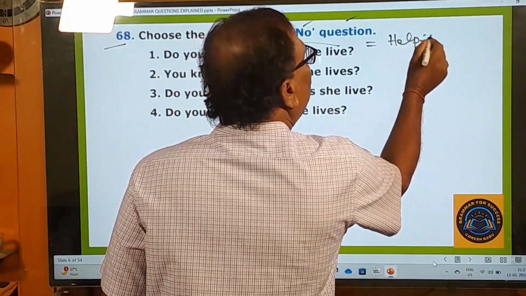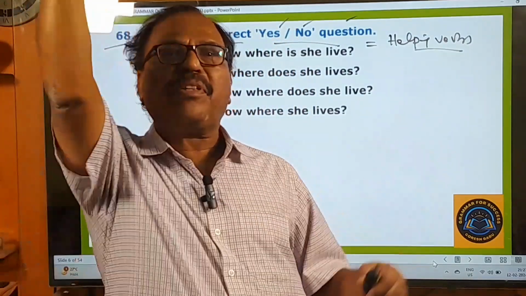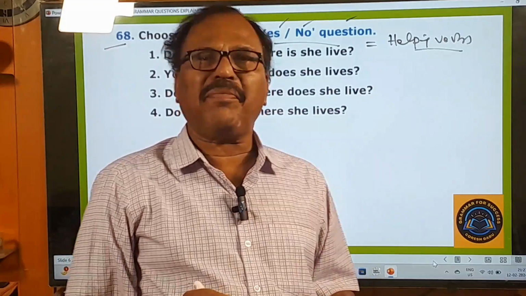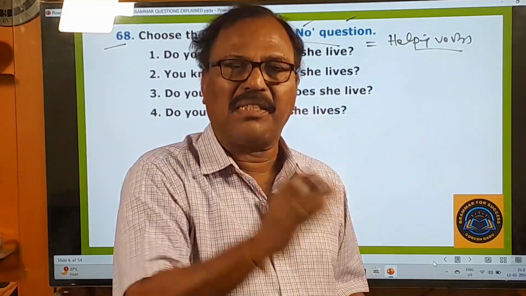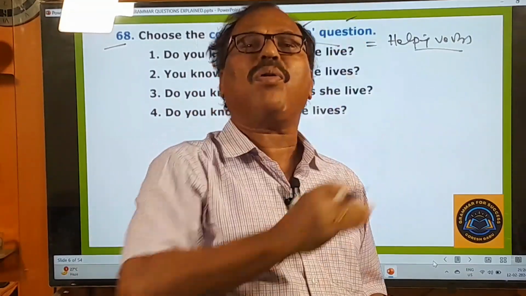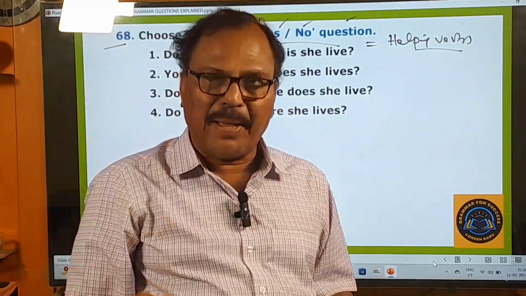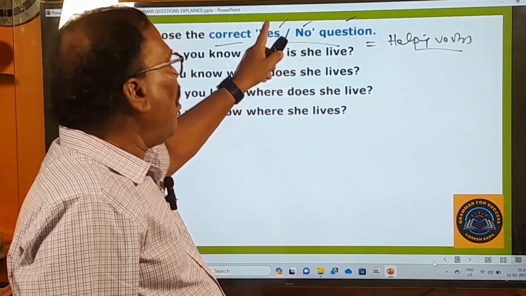What are the helping verbs? Am, is, are, was, were, have, has, had, do, does, did, shall, should, will, would, can, could, may, might, must. These are all helping verbs. Any question that begins with any one of them is an ordinary question or a verbal question or a yes/no question.